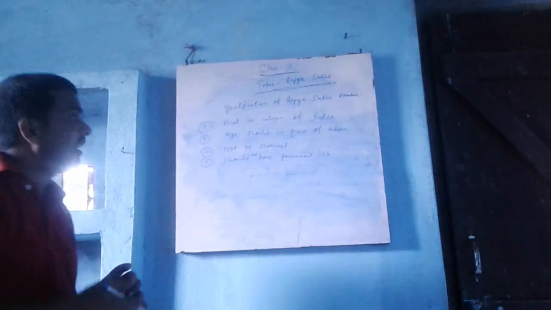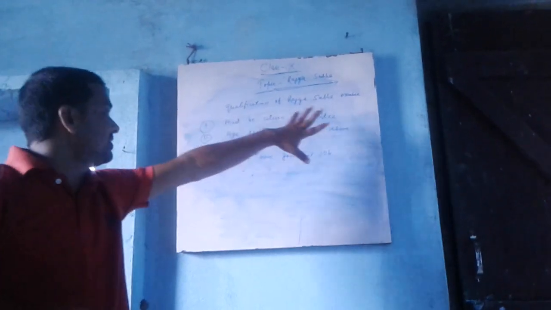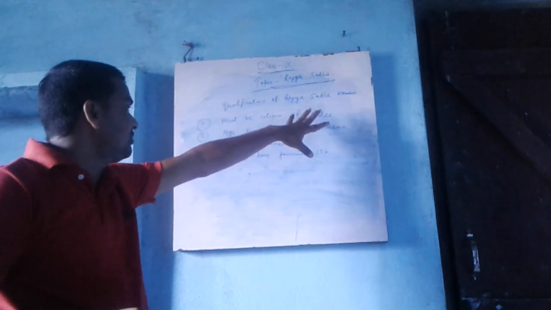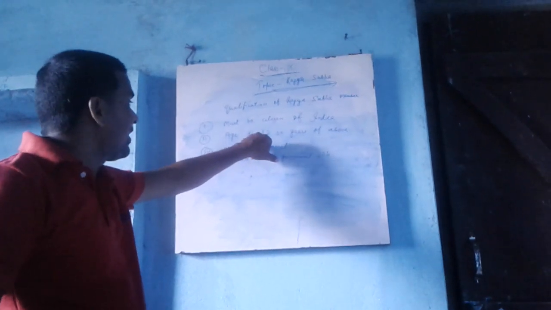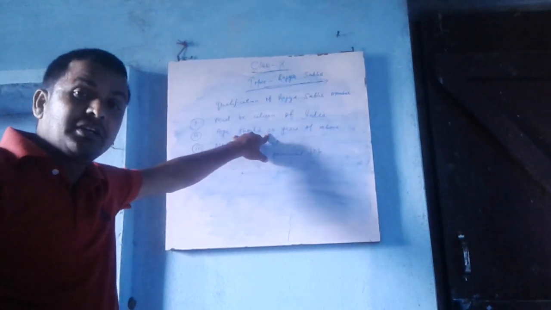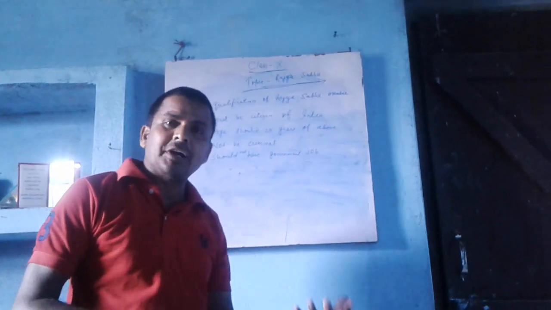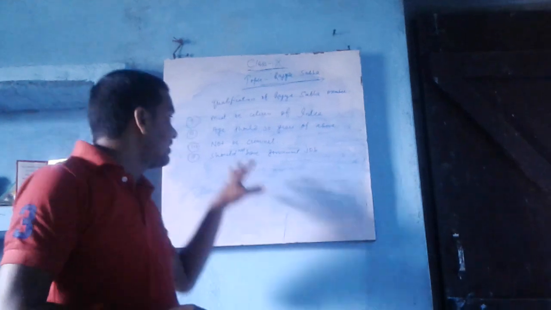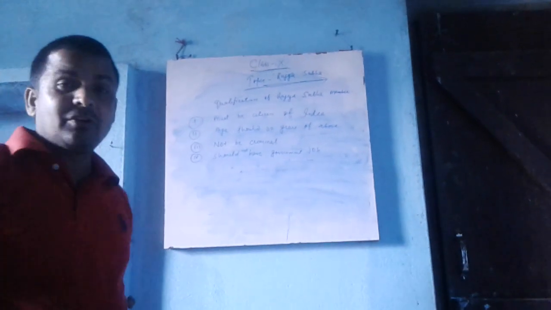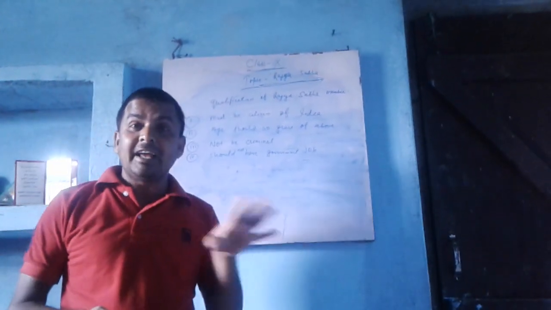Now, first point again I am discussing: the person must be a citizen of India. Second point, their age should be 30 years or above. If their age is less than 30 years, they cannot contest the Rajya Sabha election. Now, second, they should not be criminals; their name should not be in any criminal cases.